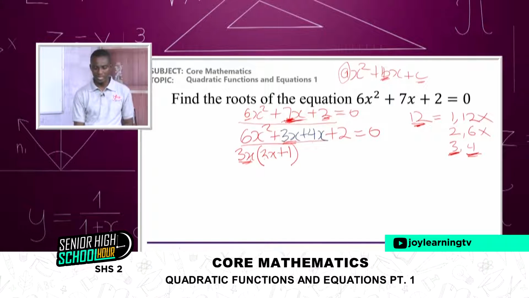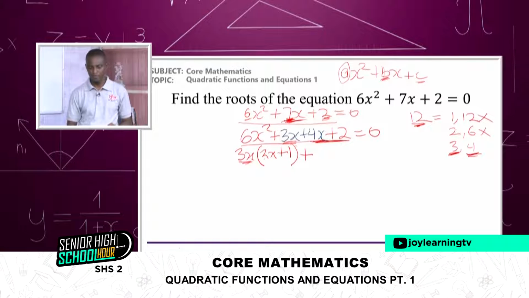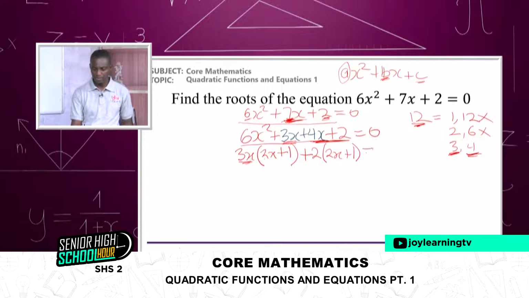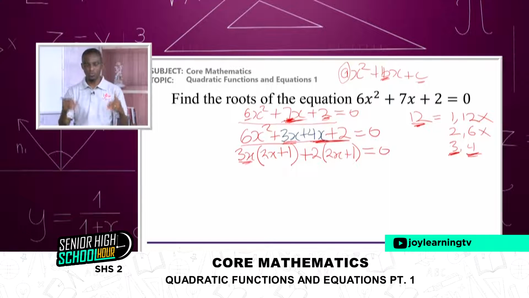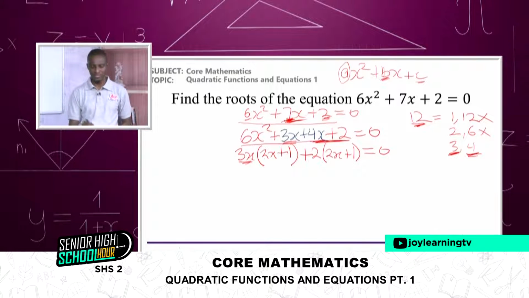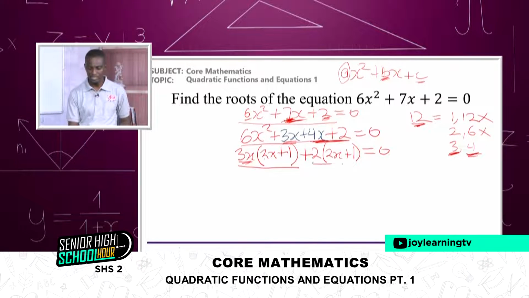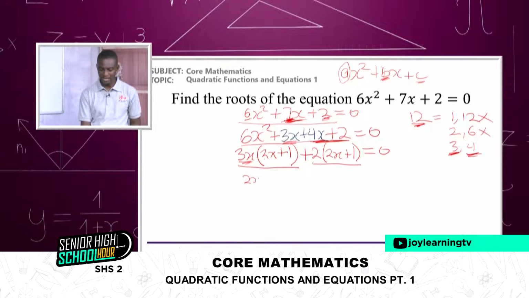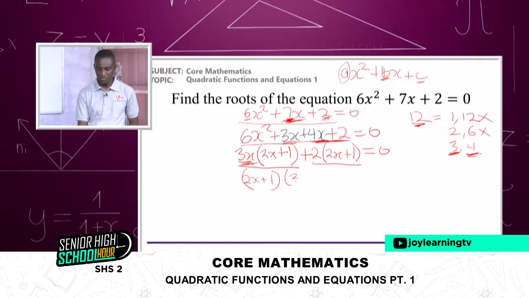So that when I say 3x times 1, I get 3x. Now with the 4x and the 2, we can also factor a common factor out, and that will be 2. Taking 2 out, we have 2x plus 1. Everything is equal to 0. It gave us a quadrinomial, that is 4 terms. Now we've been able to factor back to 2 terms. The whole of this represents 1 term, and this represents another term. And you can see that the common factor is 2x plus 1. So bring it out. What is left here is 3x plus what is left here, 2.